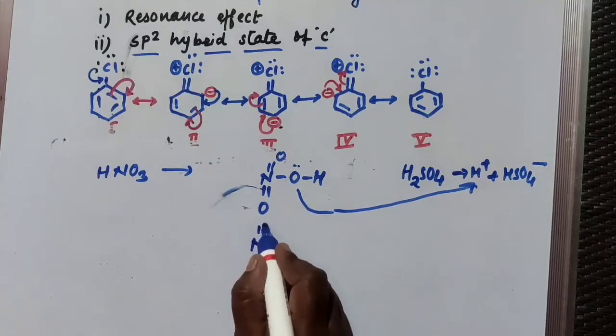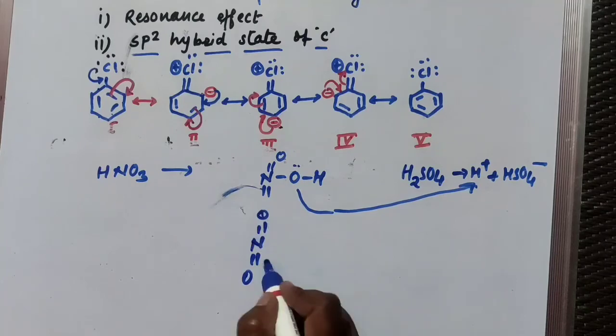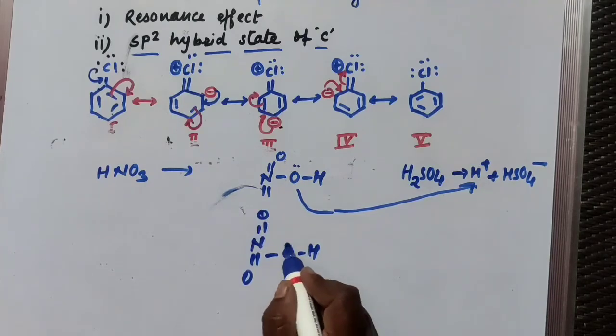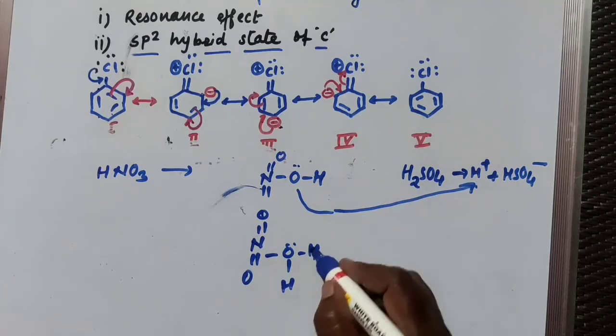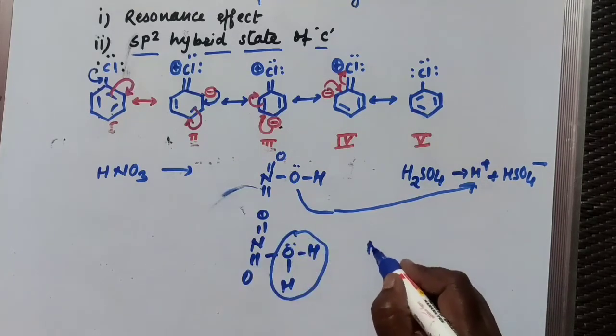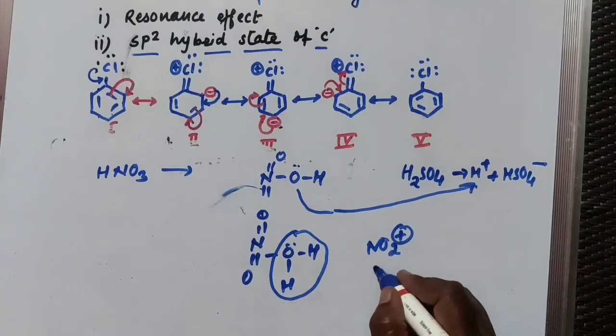N O double bond O, then O H2, and now this H2O is removed, and you will get here NO2 plus ions, the nitronium ion.